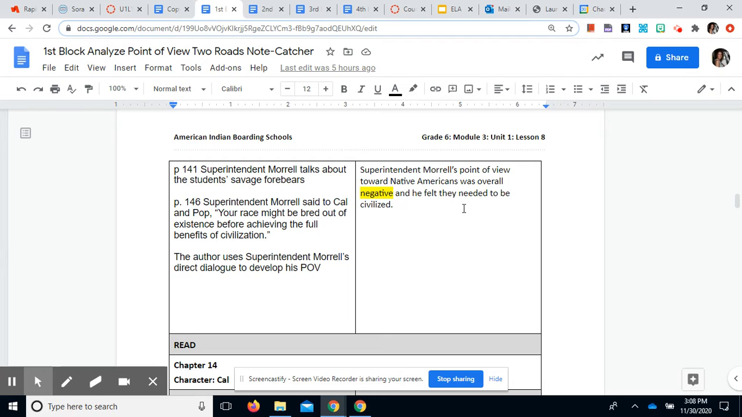One found on page 141, where Superintendent Morrill talks about the students' savage forebears. And then on page 146, when Superintendent Morrill said to Cal and Pop directly, "Your race might be bred out of existence before achieving the full benefits of civilization." And that the author uses Superintendent Morrill's direct dialogue and speech to develop his point of view.